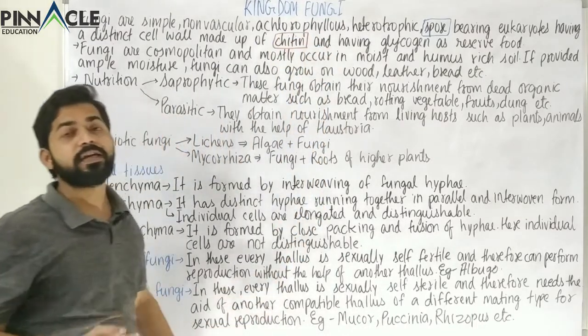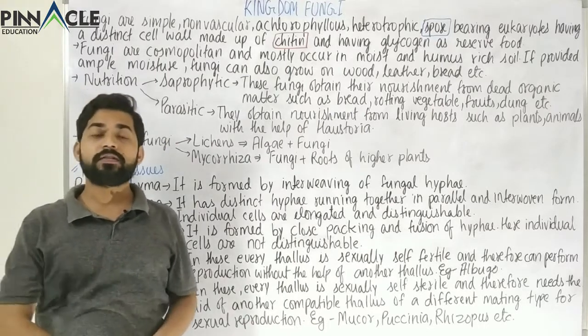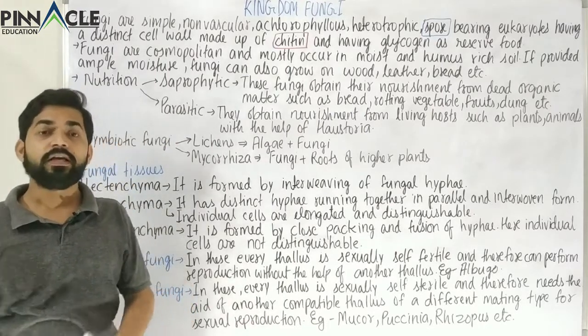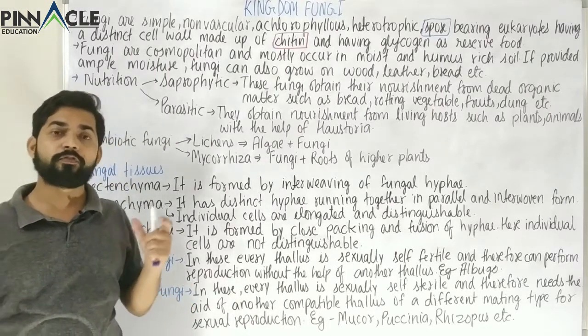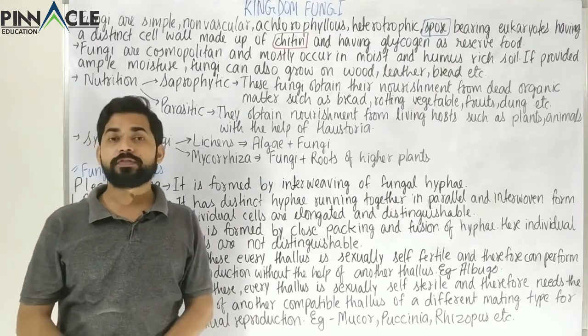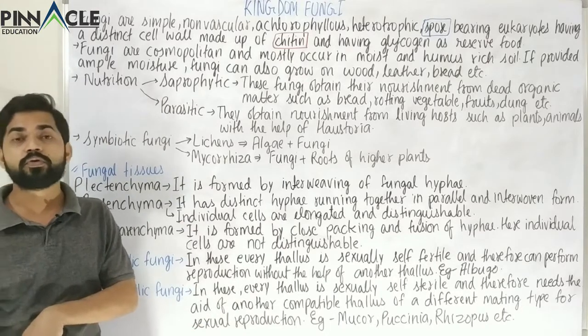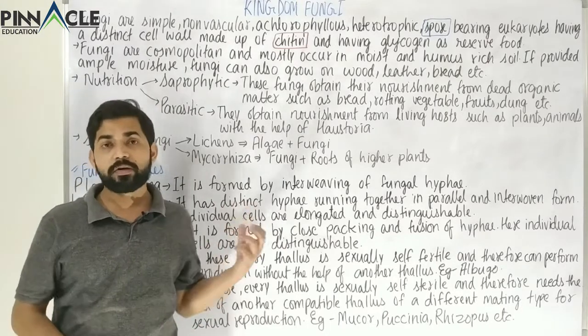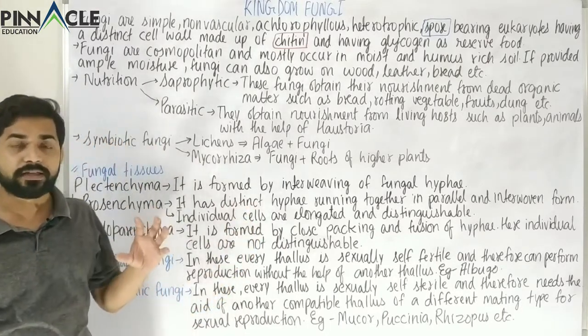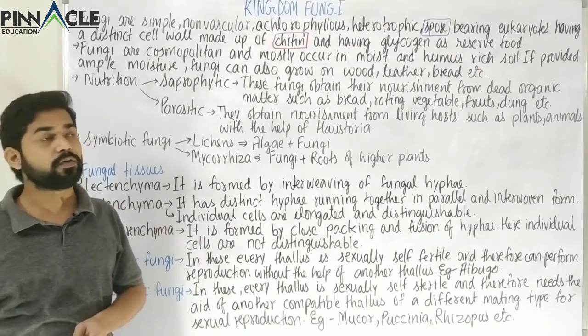When we study plants, we will see that the cell wall of plants is composed of cellulose. But here the cell wall is composed of chitin. It is also a polysaccharide, but it has a different structure as compared to cellulose.